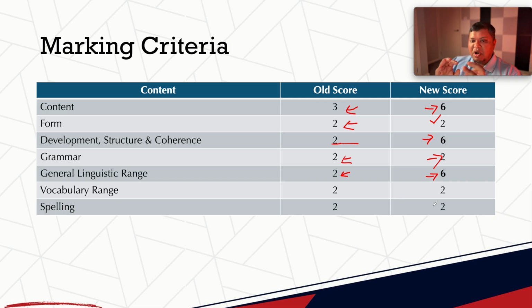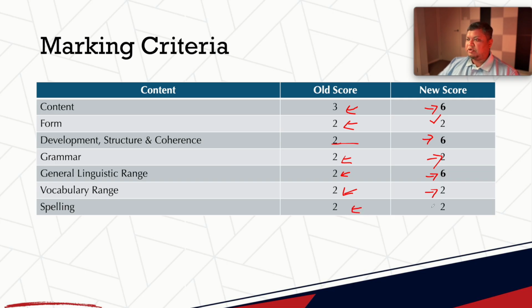For those of you who are wondering what's the difference between general linguistic range and vocabulary range, which is the next one, which used to be 2 and still remains 2, I will just simply say whatever vocabulary we are using in the structure will cover you for the vocabulary range. But those vocabularies will not cover you for general linguistic range. So please pay attention to your general linguistic range and stay tuned till the end of the video to know the trick. And at the end we have spelling.